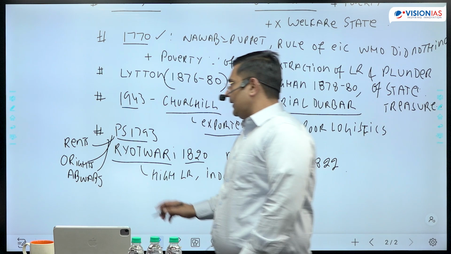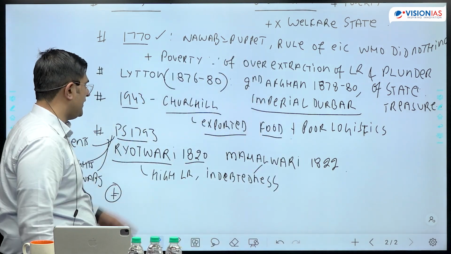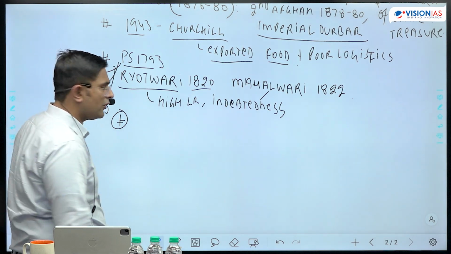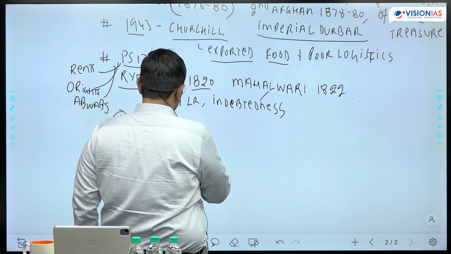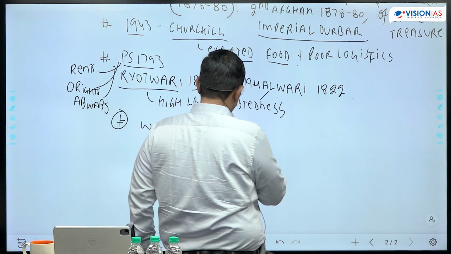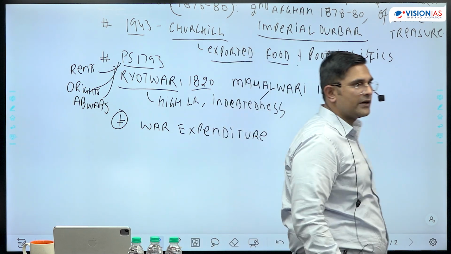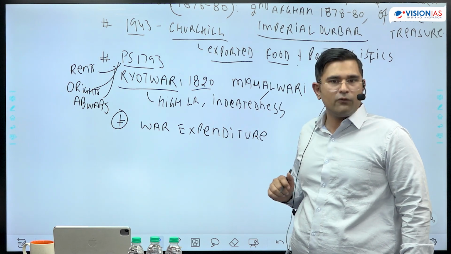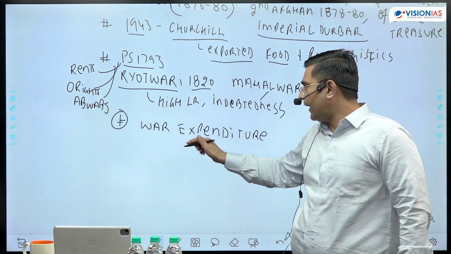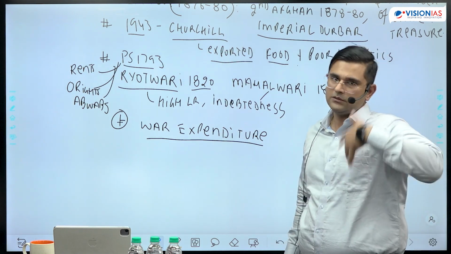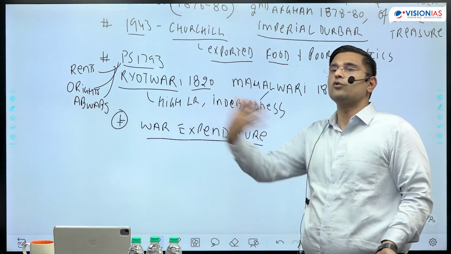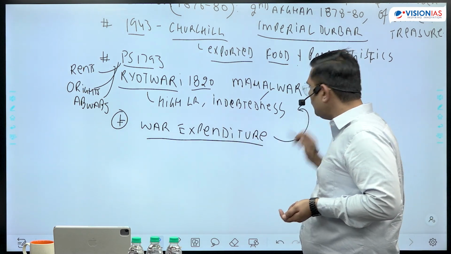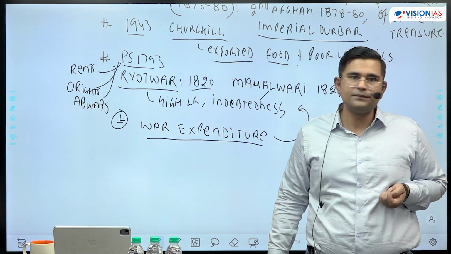And therefore, plus now you add why there is so much need of, bhai Angrez kyun kar rahe hain aisa? Why are the Britishers extracting so much land revenue? So there you mention irresponsible war expenditure. They are fighting so many wars because 1750 onwards, hai na? So until 1857, they are fighting a lot of wars, right? And as a result, for this war expenditure, they need to pay. For war expenditure, who will pay? The people of India, they will pay, right? So therefore, constant war expenditure leads to continuous over extraction of land revenue, right?